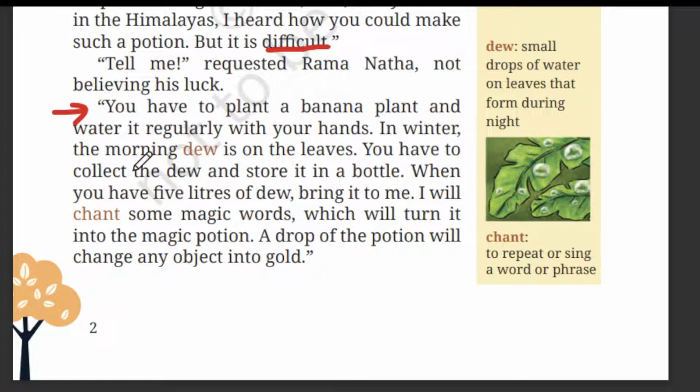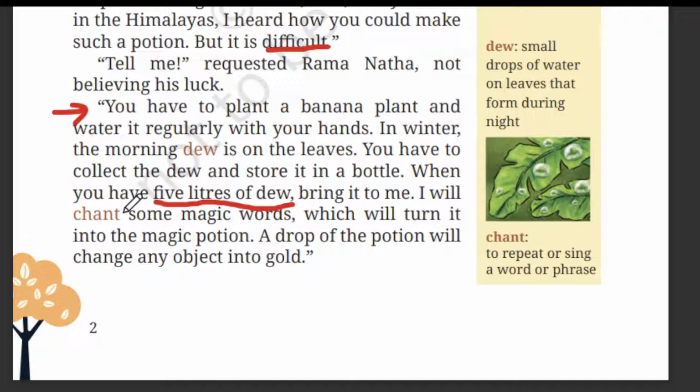So you have to collect the dew and store it in a bottle. The sage is telling him to collect these droplets of dew into a bottle. When you have 5 liters of dew, bring it to me. So he is asking to collect 5 liters of dew. It is very huge. So he has to wait for a very long time. But let's see what's going to happen.